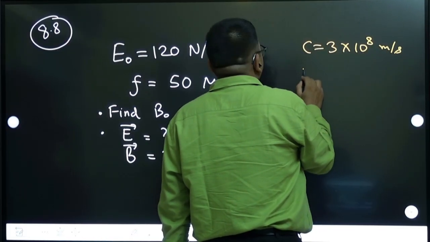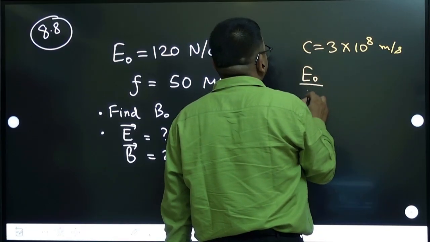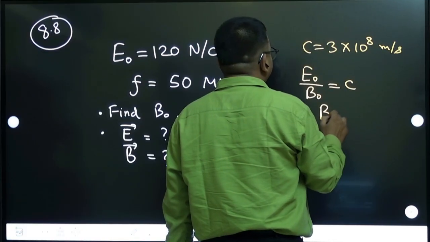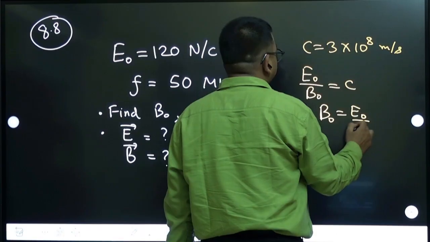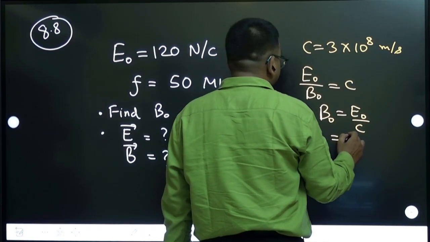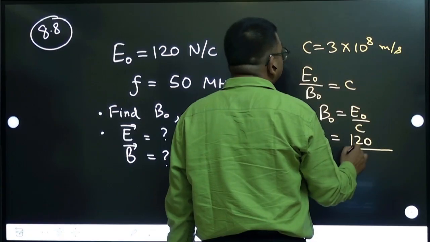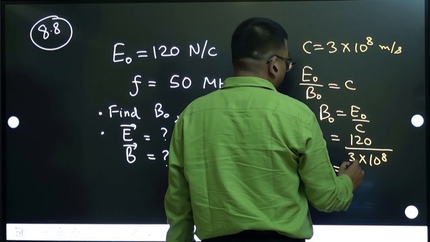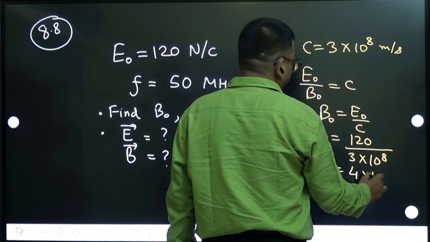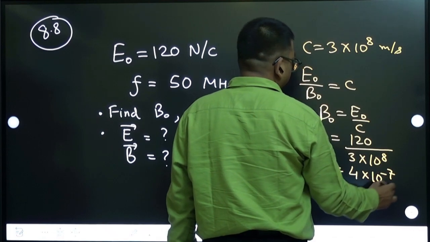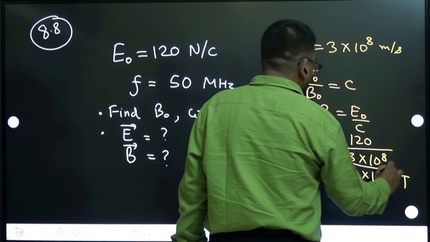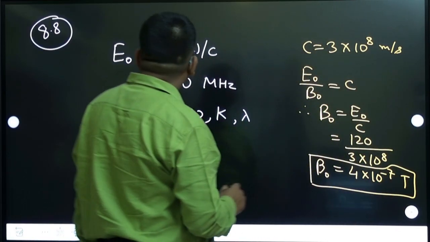So all of us know that the E naught by B naught ratio is equal to c. So from here B naught is equal to E naught by c. Let us substitute here. This is given as 120 divided by 3 into 10 to the power 8. So this will become 4 into 10 to the power minus 7 Tesla is the unit. So that's the answer. B naught we got it.